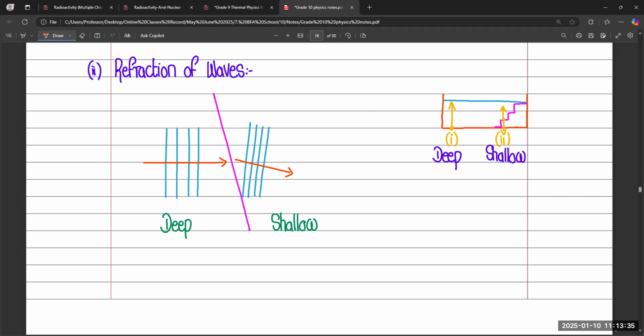So in simple words, we got two different directions in two different mediums, right? Right, sir. And now we need to write down three differences. Those three differences are very important for your exam. In your exam, you will get questions from those three differences. The first one is the speed. So if we talk about the speed, what do you think, will the speed of water be faster in deep water or faster in shallow water?